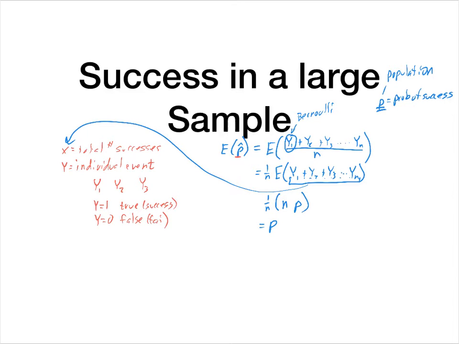Now, this should kind of make sense. The question is, why did we go through all that to show that the expected value of the sample proportion is the same as the proportion of the population? Well, we want to make sure that the mathematics actually works out. What I want you to see here is that the expected value of the sample proportion, what we expect to get when we take this sample, is the probability of success for the population. That's what we expect to get.